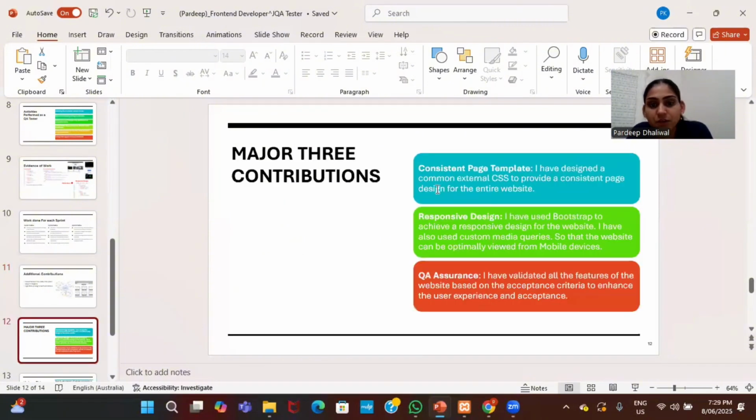Three major contributions. Consistent page template: I designed a common external CSS to provide a consistent page design for the entire website. Responsive design: I used Bootstrap to achieve a responsive design for the website. And QA assurance: I validated all the features of the website based on the acceptance criteria to enhance user experience and acceptance.